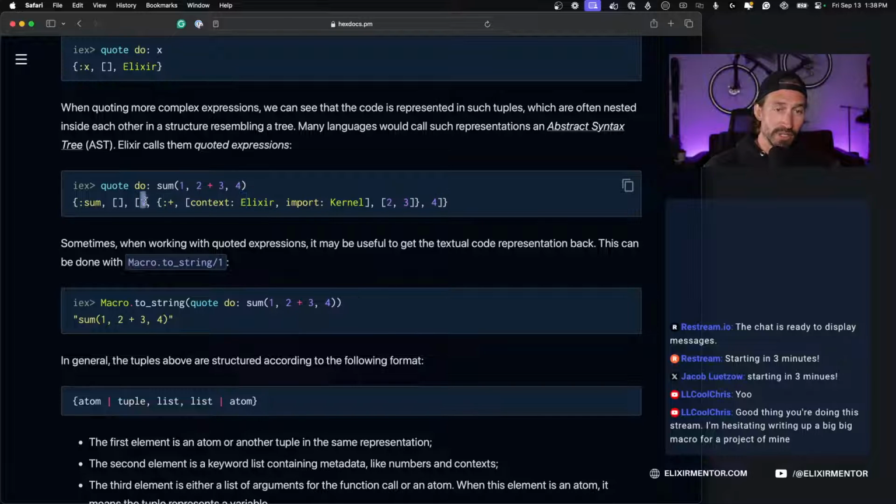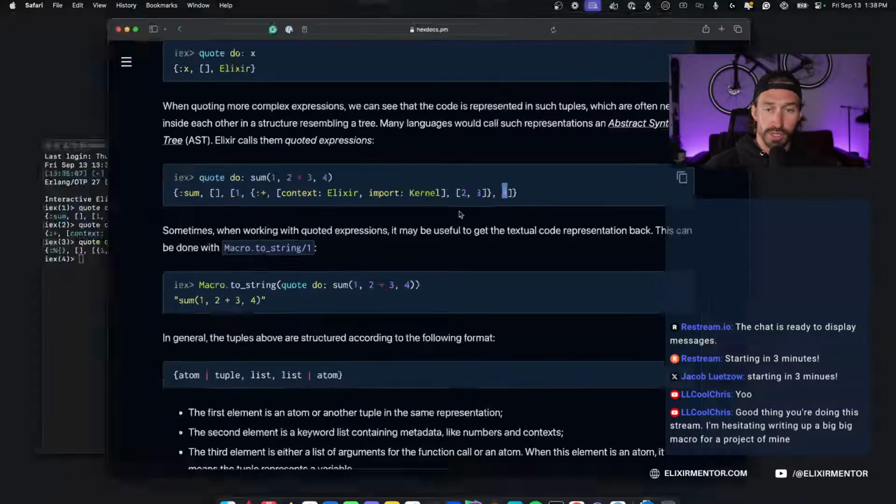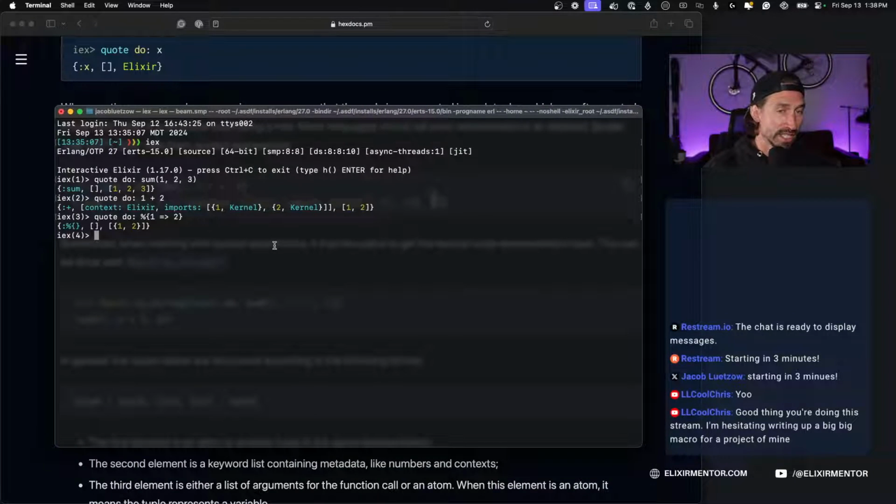Our first argument is 1, but then we have another AST representation of the 2 plus 3 being added, nested inside as one of the arguments. And then we have our last argument 4. It gets a little hard to read, so it's good to know that this is how it works.